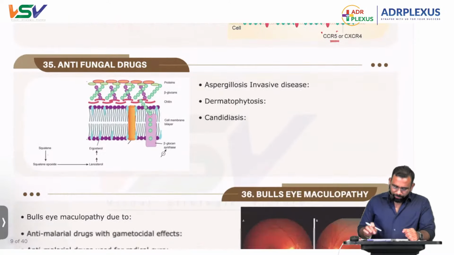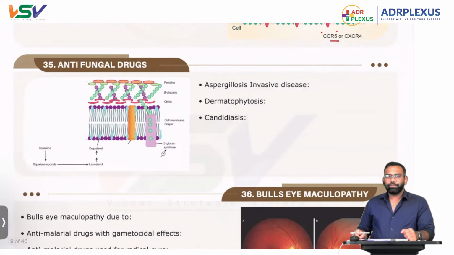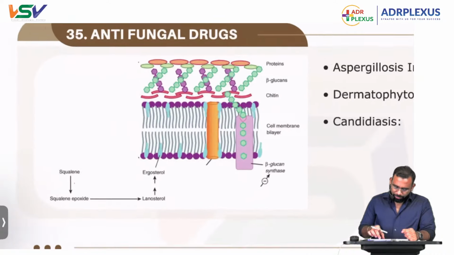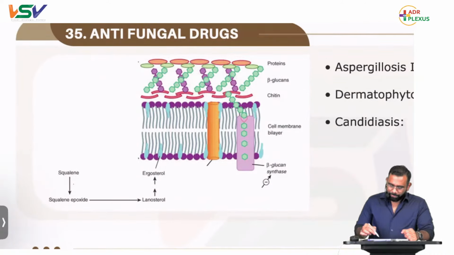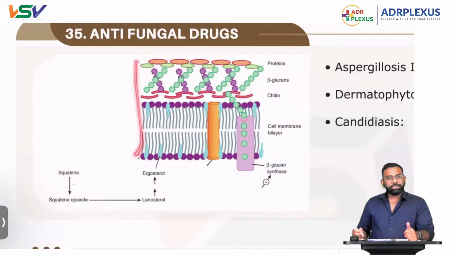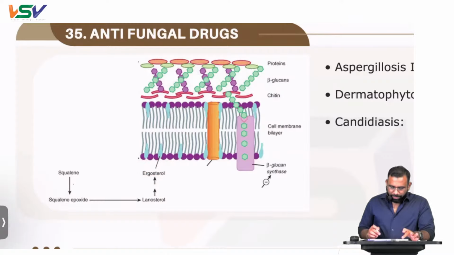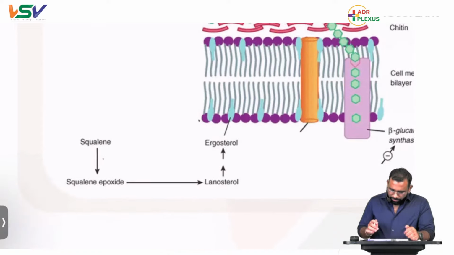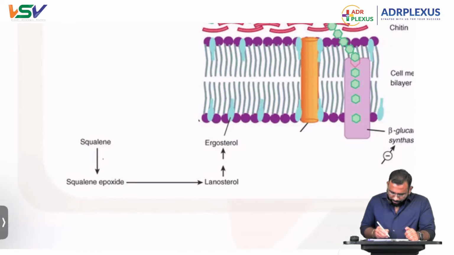Now come to the next one, antifungal drugs. Again a very important topic. Let's see. This is the cell wall structure. Here the main component is ergosterol. How is that ergosterol formed? It is formed via squalene. Squalene converts to squalene epoxide with the help of one enzyme, that is squalene epoxidase.